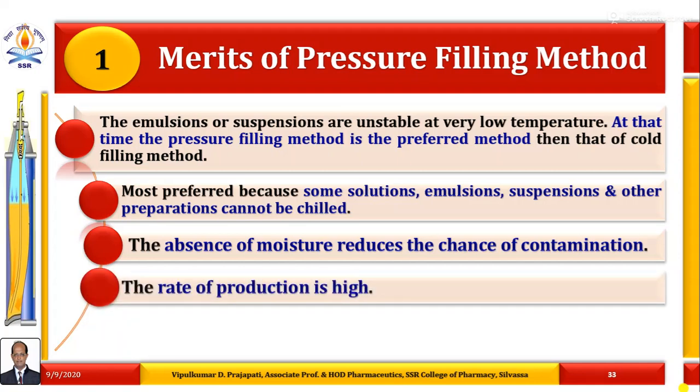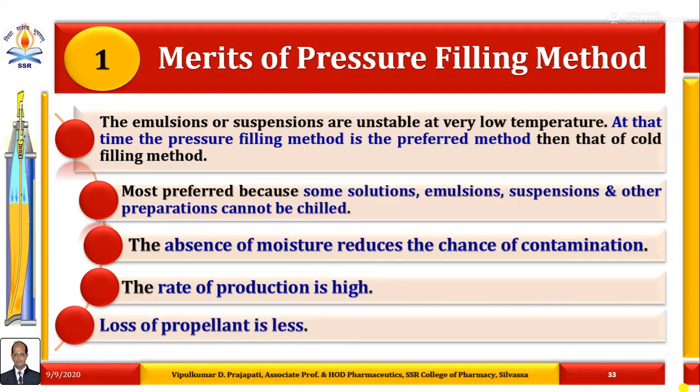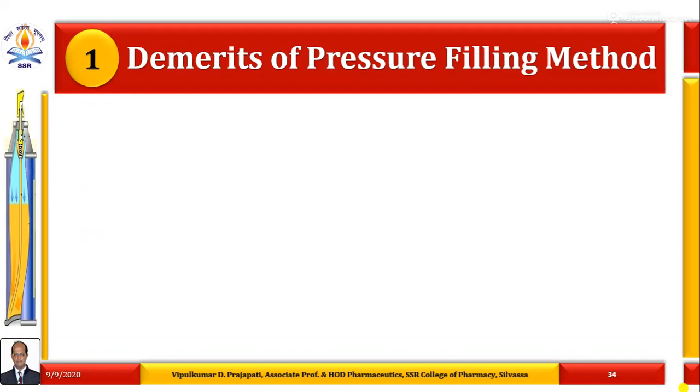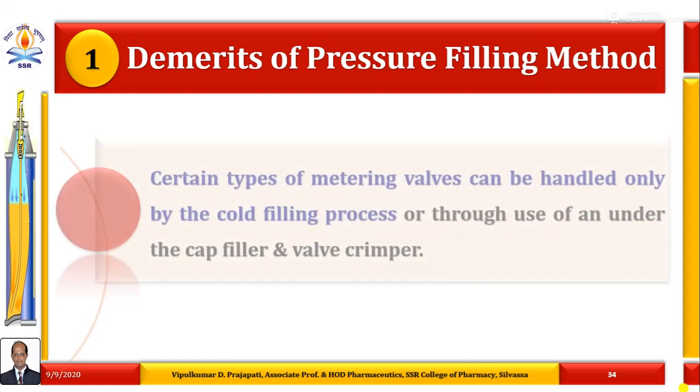The rate of production is high. This is another advantage of this method. And the loss of propellant is less. So these are the few advantages of the pressure filling method of propellant filling in the formulated pharmaceutical aerosols in aerosol canisters. What are the different demerits of pressure filling method?